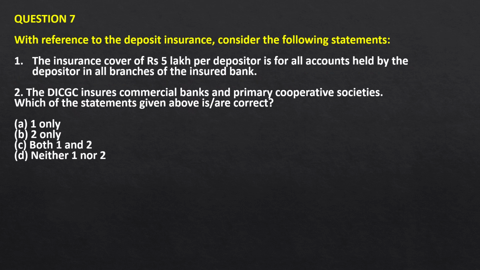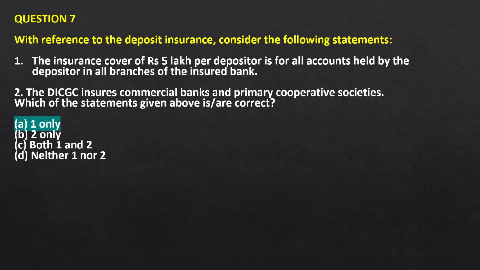Question number 7. With reference to the deposit insurance, consider the following statements. 1. The insurance cover of Rs 5 lakh per depositor is for all accounts held by the depositor in all branches of the insured bank. 2. The DICGC insures commercial banks and primary cooperative societies. So the correct answer for this question is 1.